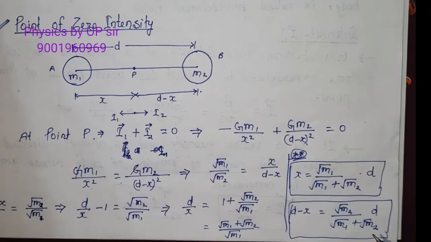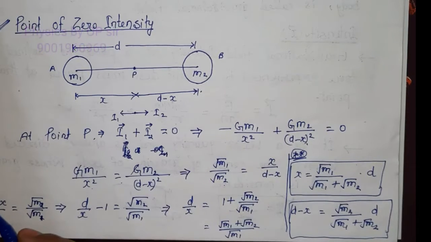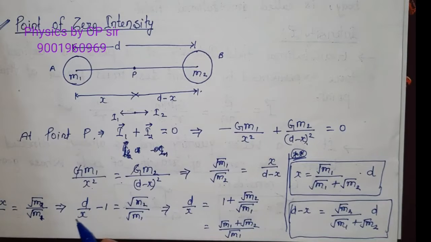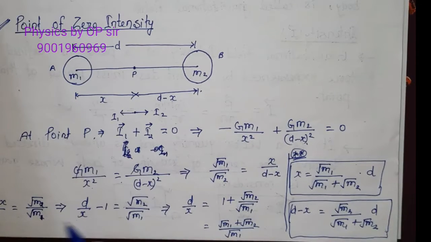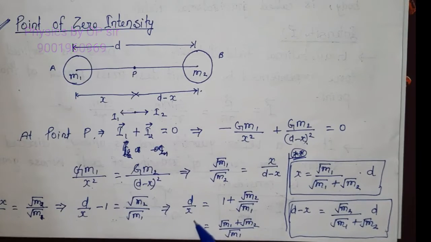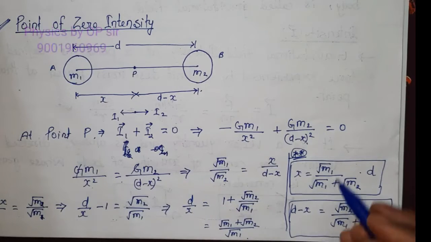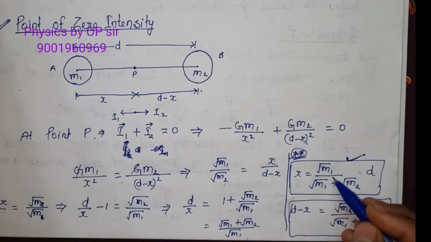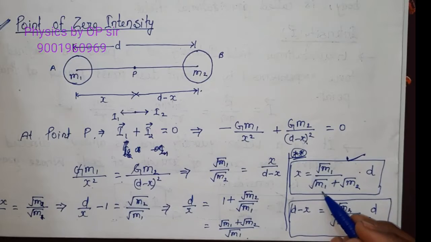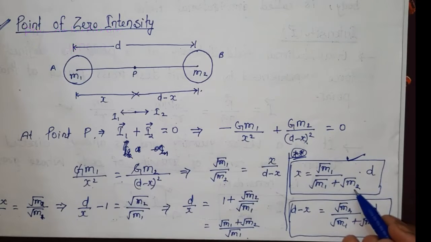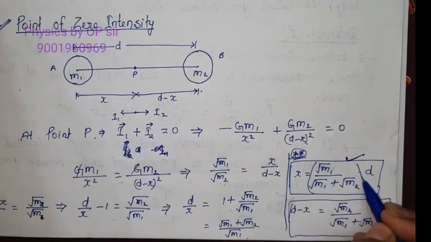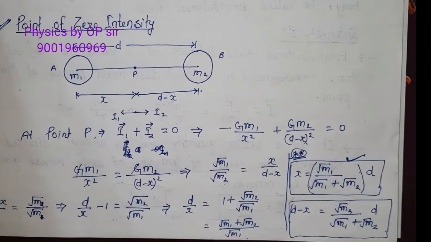But what we have to find out? We have to find out the value of x. So for this we will do some calculation, d minus x upon x. Then again it is solved. By solving this we get the value of x as root of m1 upon root of m1 plus root of m2, multiplied by d.